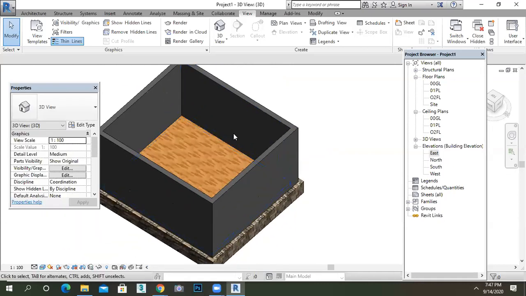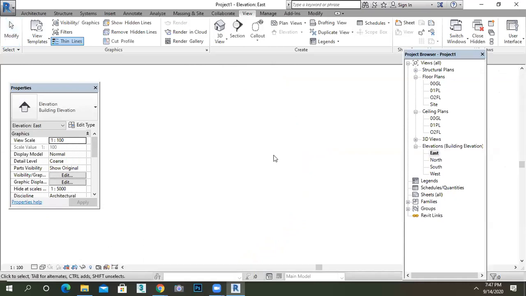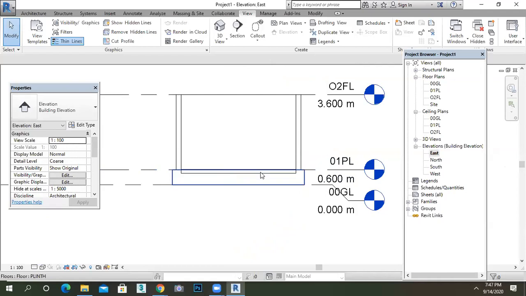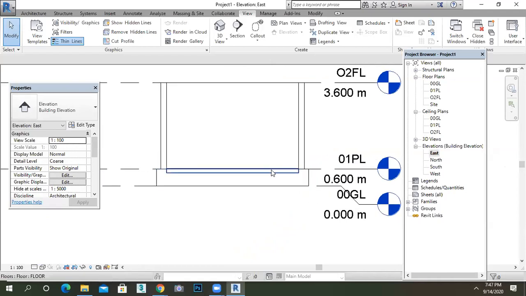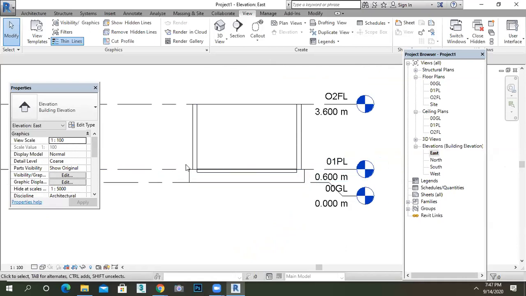Swapnali? Yes, ma'am. Or else you can create one more separate level. I just forgot that because now I am concentrating on the command. You have to create one more level and draw the floor in that particular level, just like the plane and just like the wall.